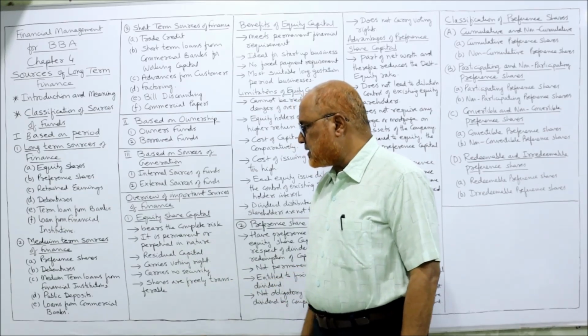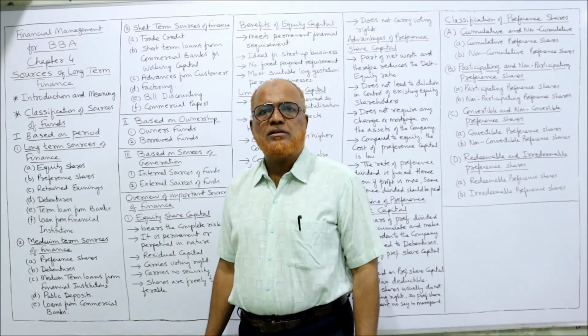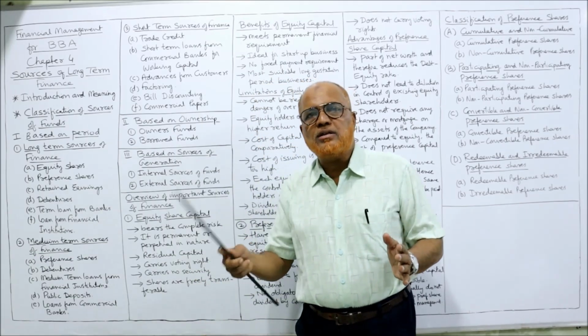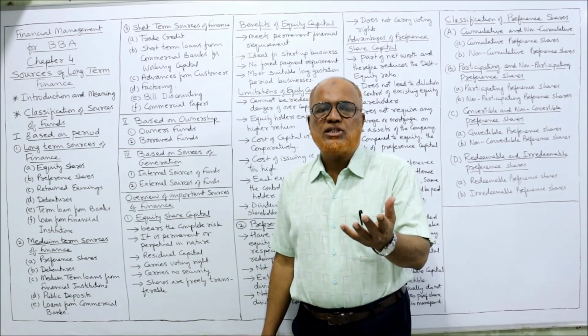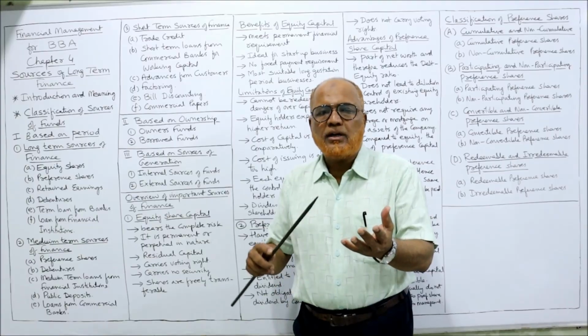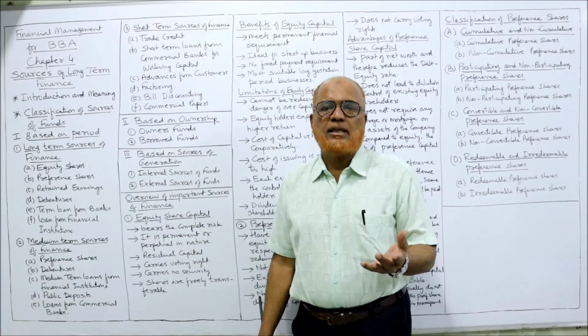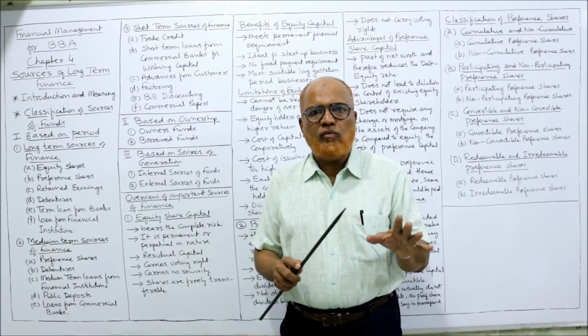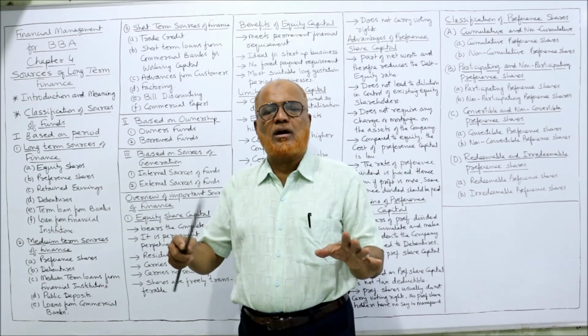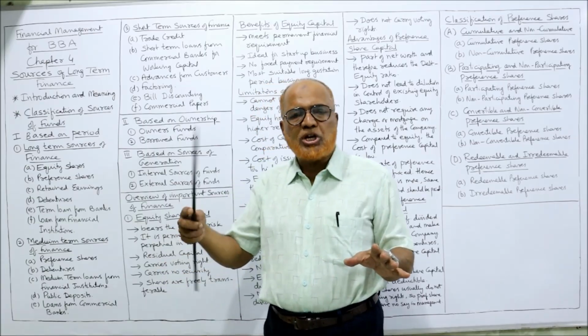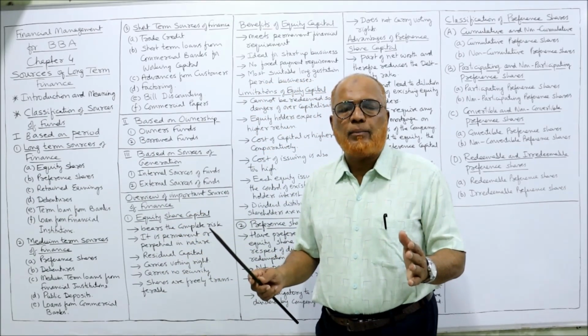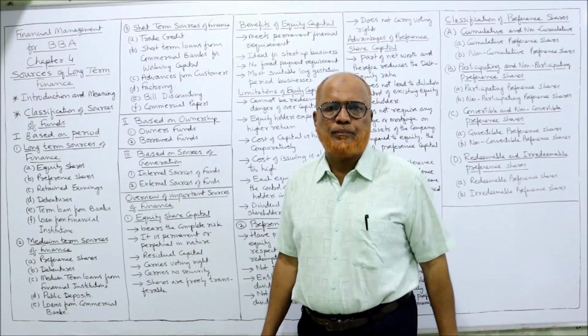Second, it is permanent and perpetual in nature. Permanent means the company is not bound to return it back. Suppose the shareholder dies, automatically his shares will be transferred to his legal heirs. That means the share capital will always be there, whether shareholders come and go. There may be change in the shareholders. That's why this capital is called permanent and perpetual.